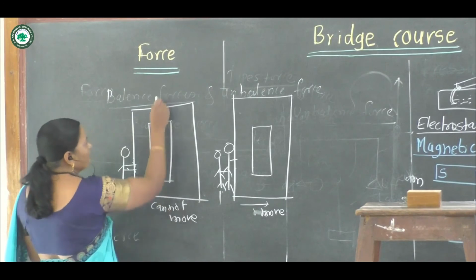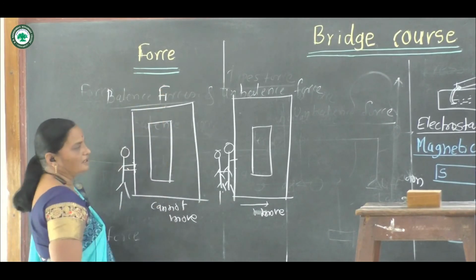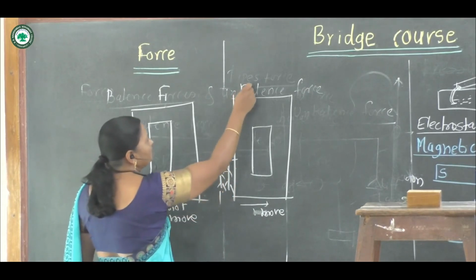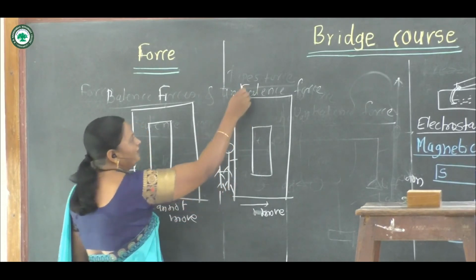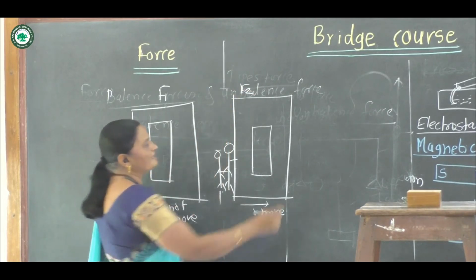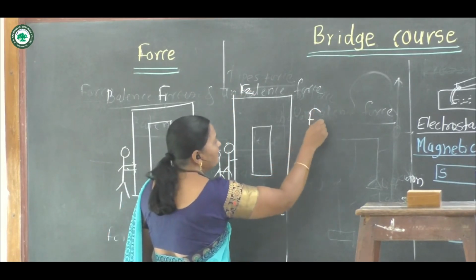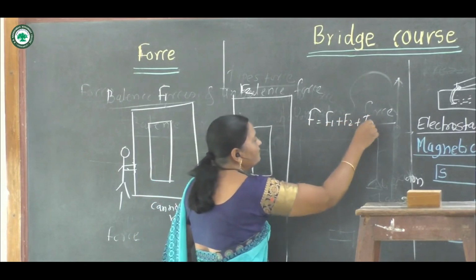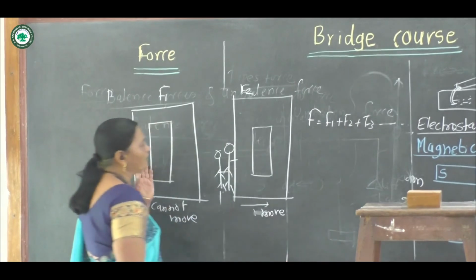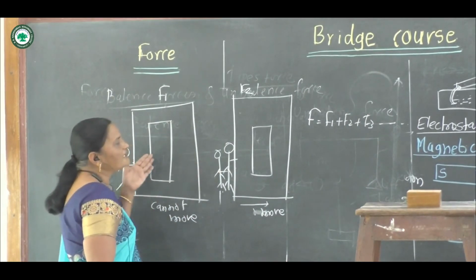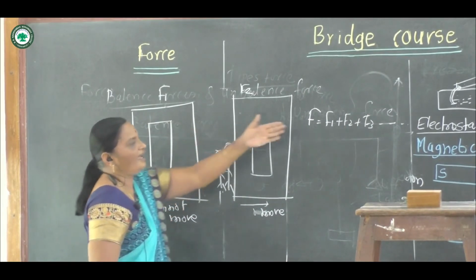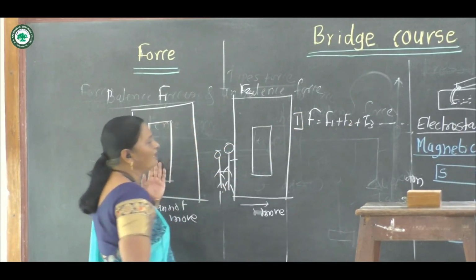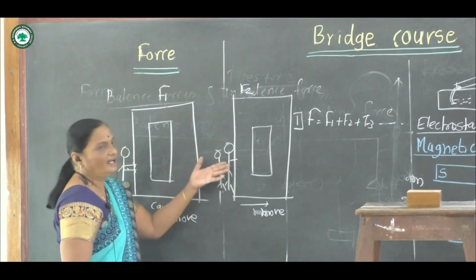Here the force is F1. Now here two forces are applied, that is, F2. The resultant force is F equal to F1 plus F2 plus F3, etc. The forces in the same direction can be added. Several forces in the same direction can be added.